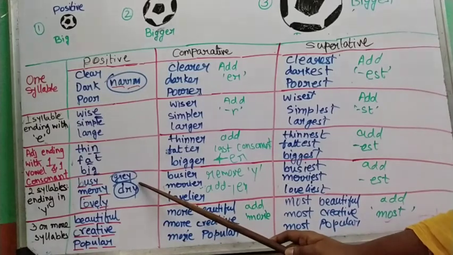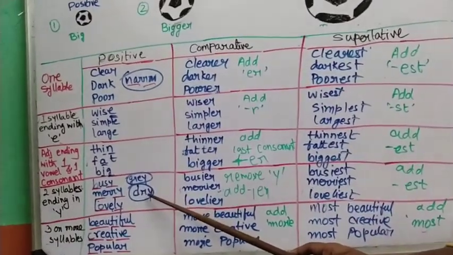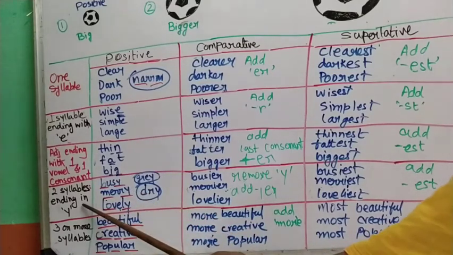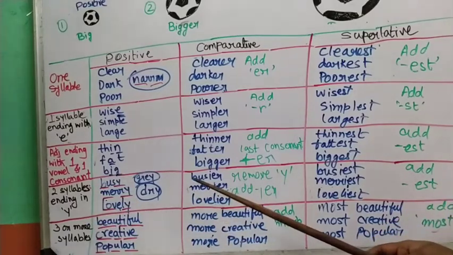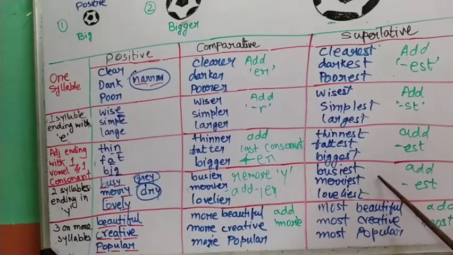Again, this dry, this is also an exception. See this word, how is it spelled? Dry. It is a monosyllabic word, that is, it has only one syllable. Still it follows the same rule as two syllable words ending in y. So dry becomes dri, y is removed, drier, driest.